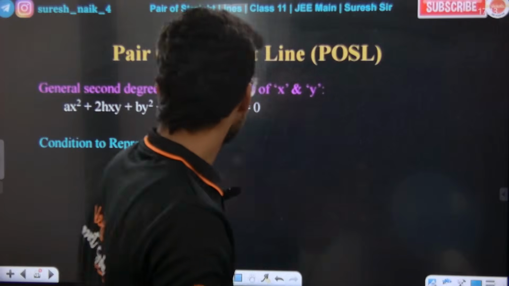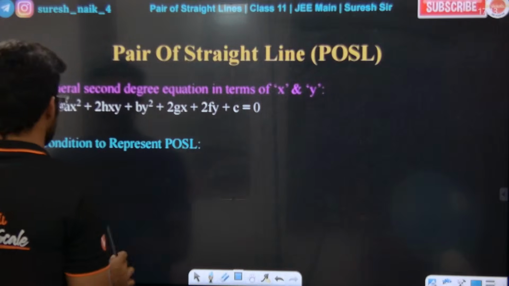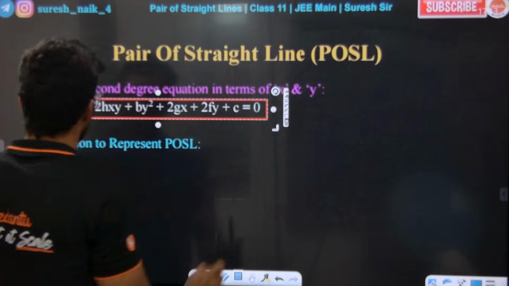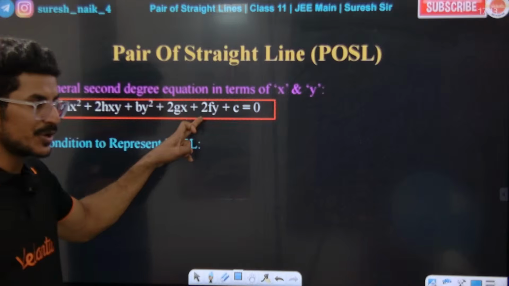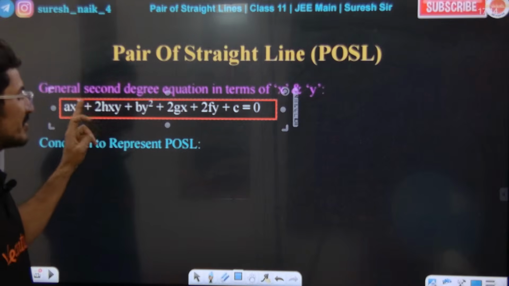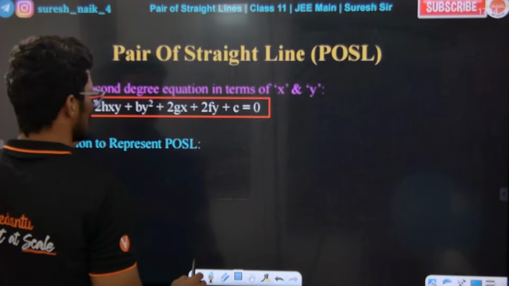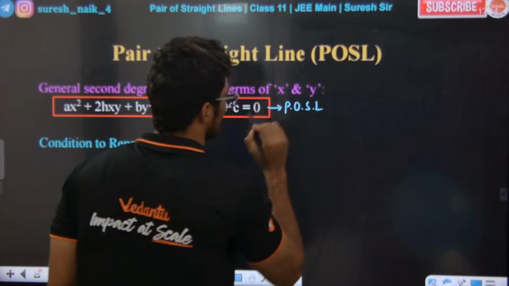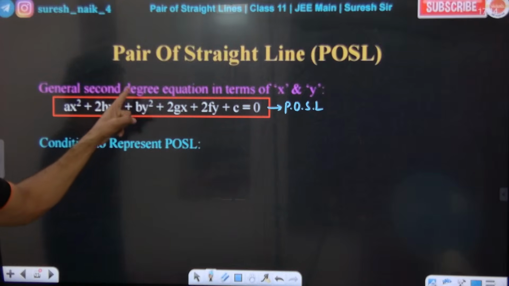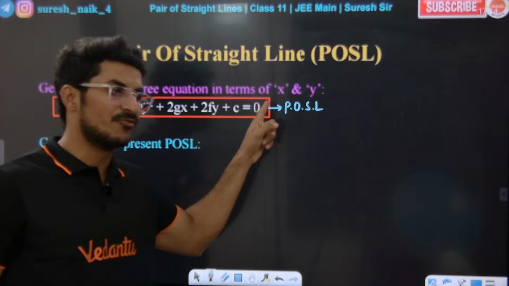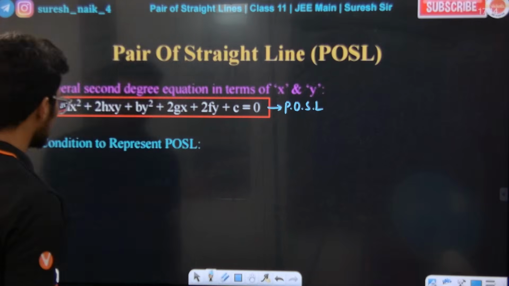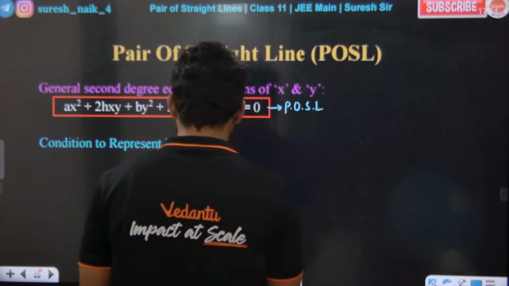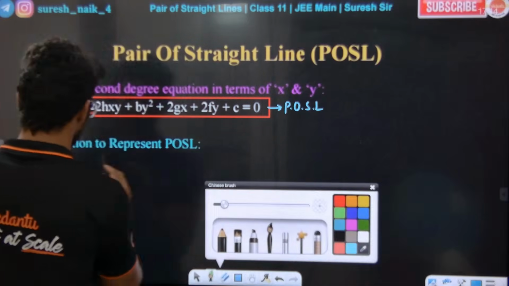Sir, how is that? Firstly, I'll tell you one thing. The general second degree equation in terms of x and y: ax square plus 2hxy plus by square plus 2gx plus 2fy plus c is equal to 0. This represents a pair of straight lines under a condition. Sir, what is the condition basically? Listen to the class. This is super duper important.